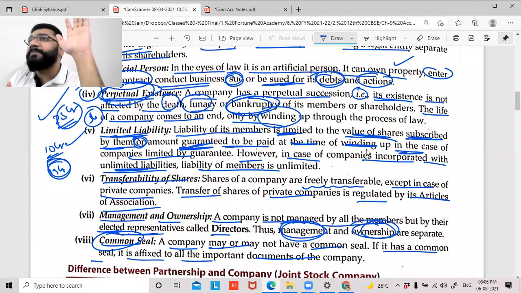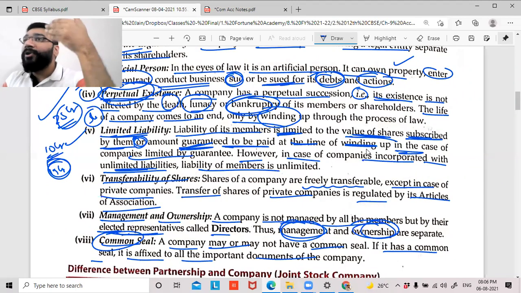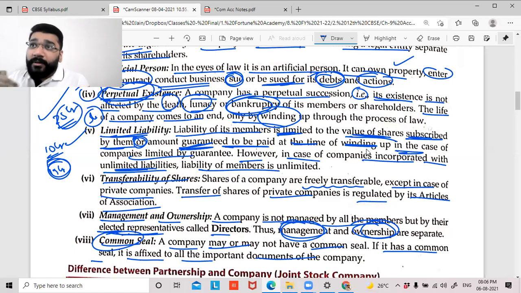And the best feature of the company, guys, is, when you buy a mobile phone, you look at features, no? So when you think about forming a company, these are the features you look into. And the best feature of the company is limited liability. If the debt of a company cannot be paid by the assets of the company, it will not go up to the private properties of the owners. You will not sell the private properties of the owner to satisfy the debts of the company. The debts will be limited to the shares you've taken up and to the guarantee you have given at the time of closing the company. Till that point only your liability is restricted.